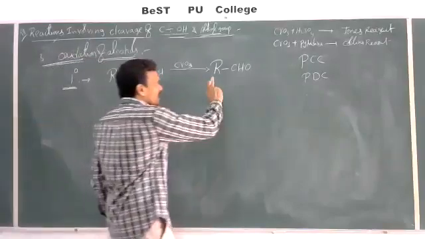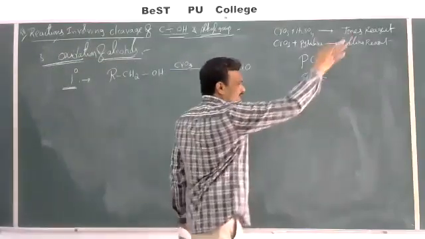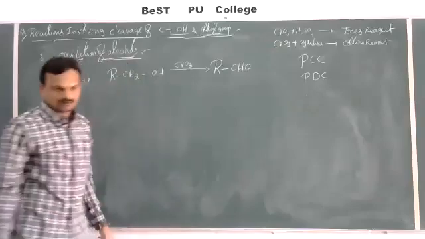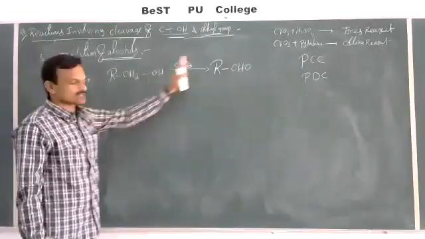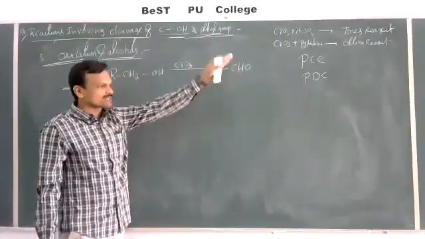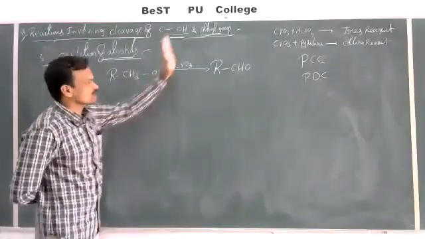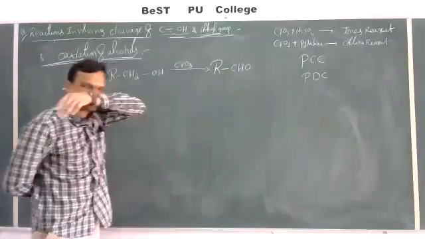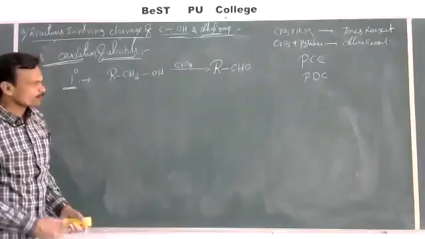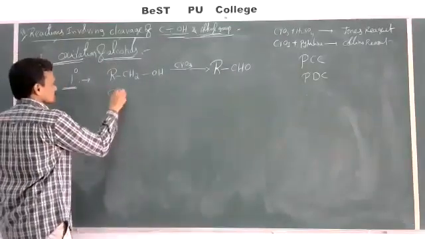And the aldehyde formed here cannot undergo further oxidation. This is a controlled oxidation. By using weak oxidizing agents, controlled oxidation takes place. Alcohol is oxidized to a carbonyl compound, that's all. No further oxidation takes place. An example for the same,